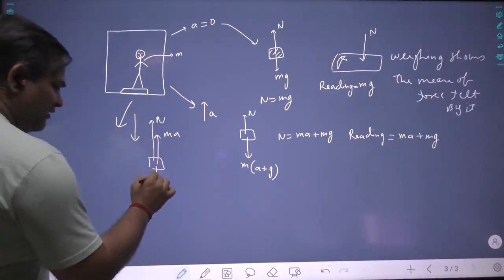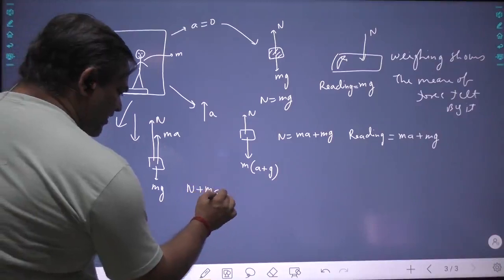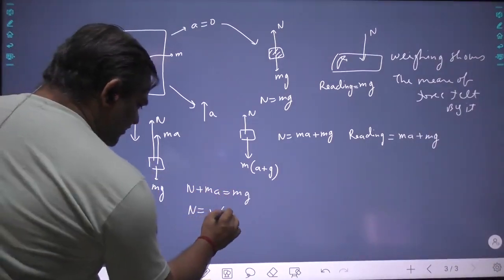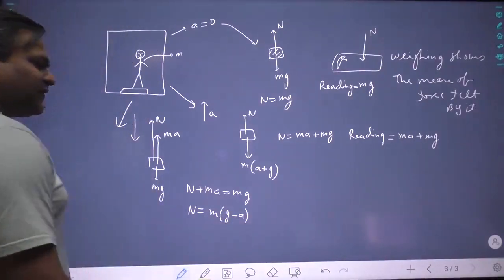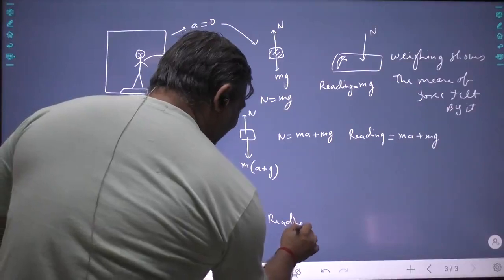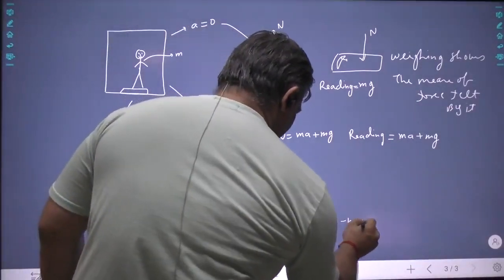This is normal, this is mg. So clearly N plus ma equals mg, that is N equals m times g minus a. So the reading will be less, that is mg minus ma.